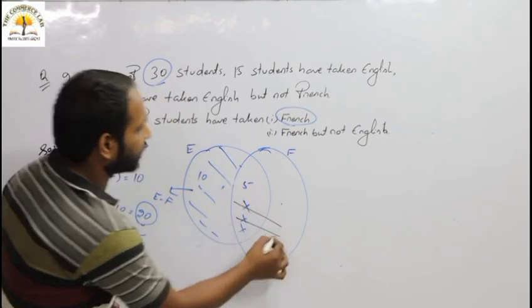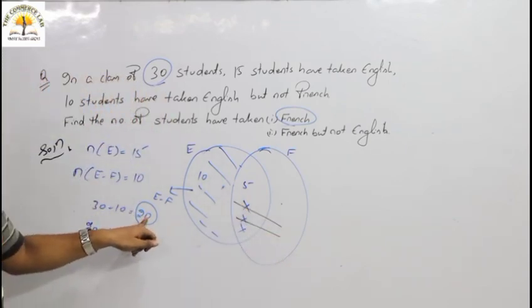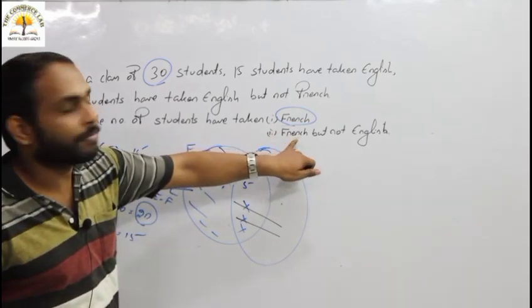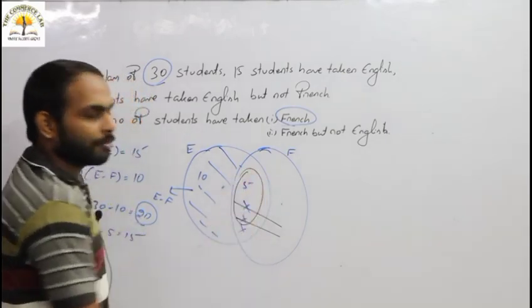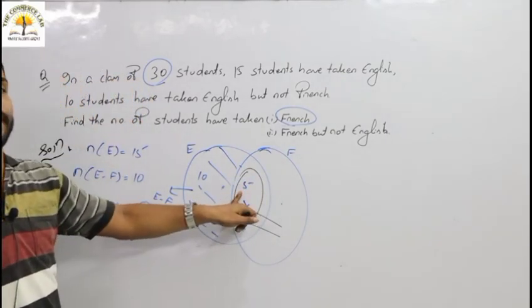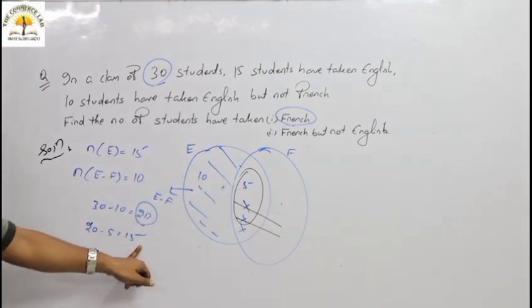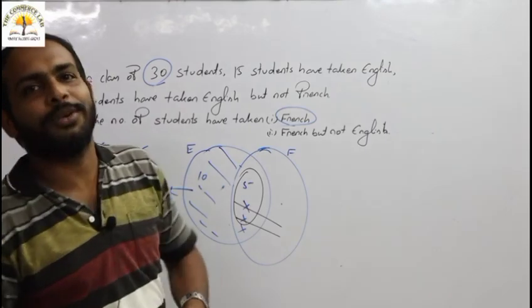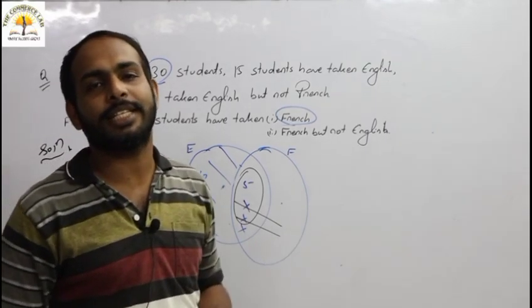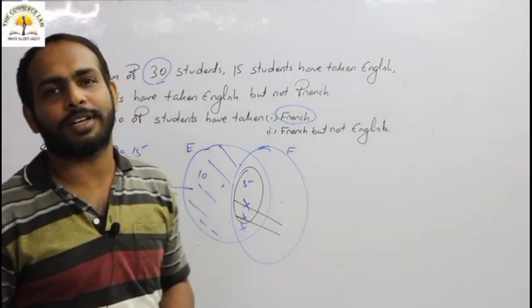Then students who have taken French but not English. Students who have taken French is 20, but here we have to find French but not English. Not English means excluding the common part. 5 students have taken both French and English, so we have to subtract that one. Then it becomes 15. So this is all about your set theory and the examples. Next, do all the exercises. Then we will go for the next part. Thank you.